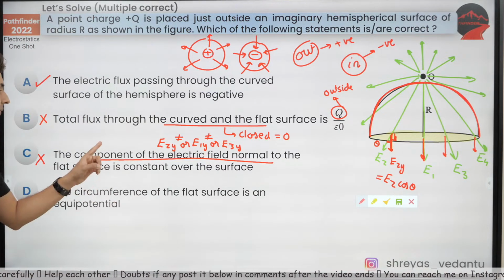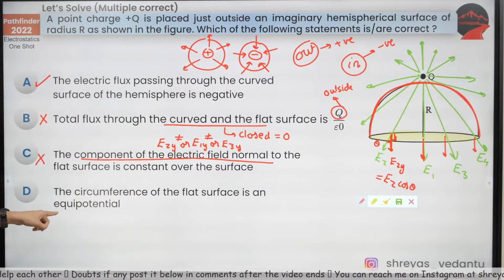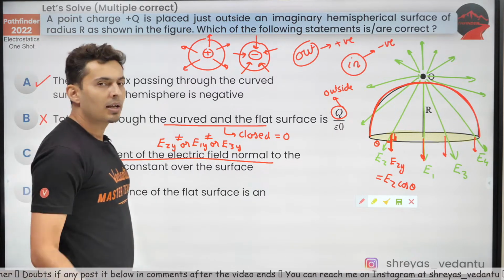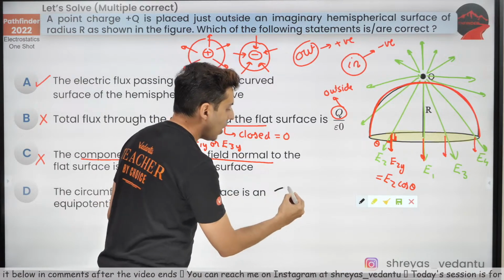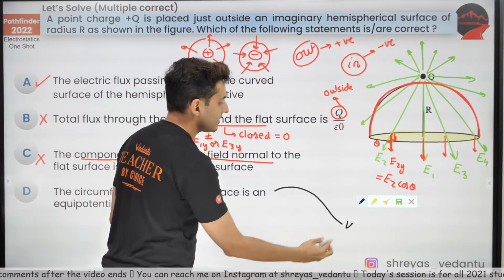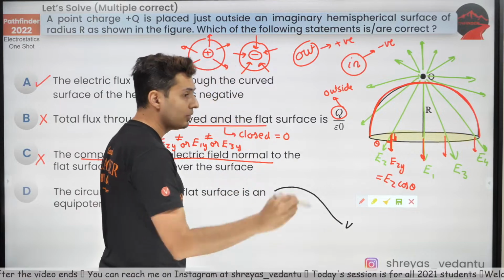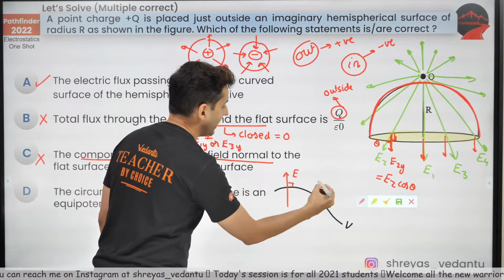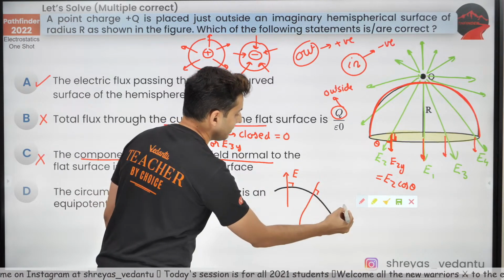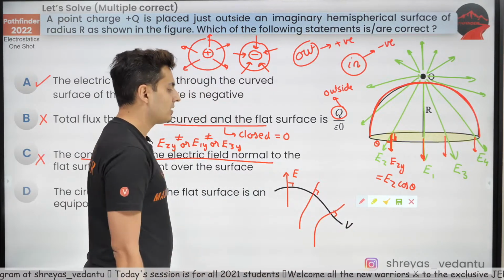Now, the circumference of the flat surface is equipotential. If you remember carefully, what was an equipotential surface? All the points where the potential is the same. And what is the speciality of an equipotential surface? The electric field lines are perpendicular to the equipotential surface.